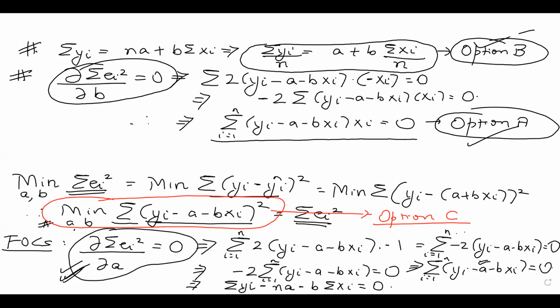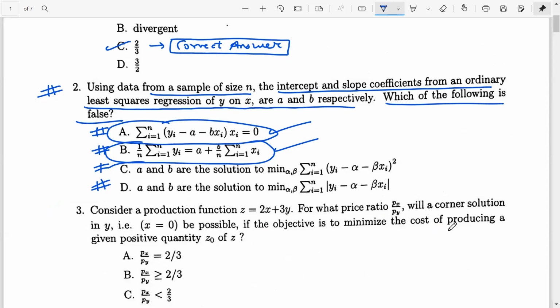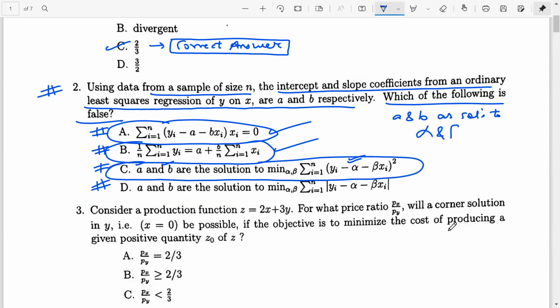If I come back to the question paper, option C is also correct because that is our optimization problem in the first place. We need to find a and b as solutions to the minimization of summation (yi minus alpha minus beta xi) square. Now on the whiteboard, I've taken a and b, but you can think of a and b as solutions to alpha and beta.